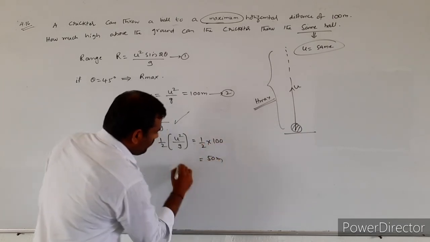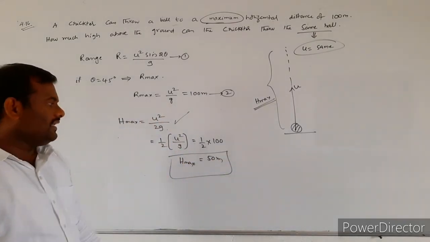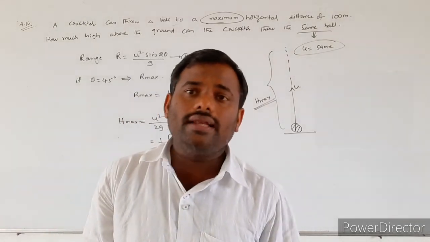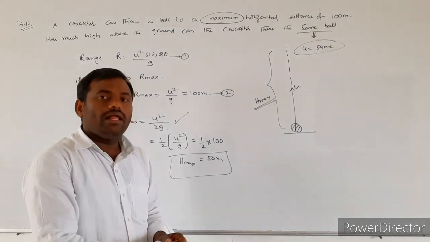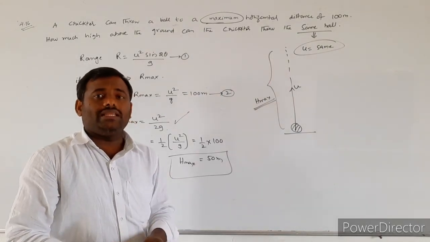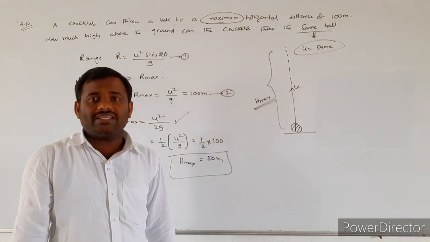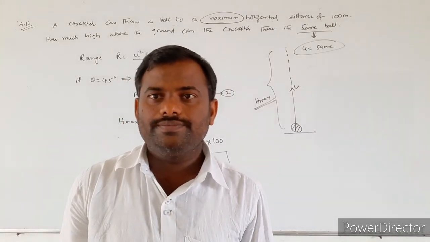So H max is equal to 50 meters. If the same person throws the same ball with the same initial velocity U, the maximum vertical height reached is 50 meters only. Thank you.